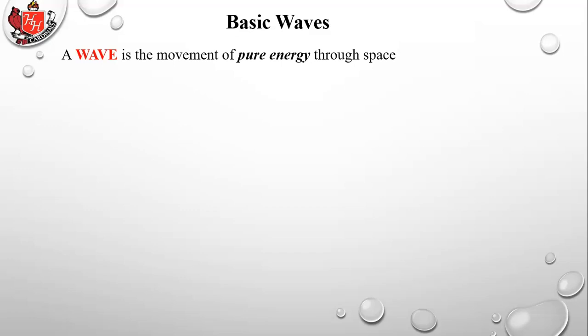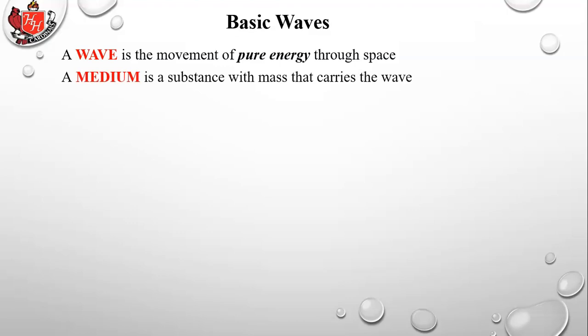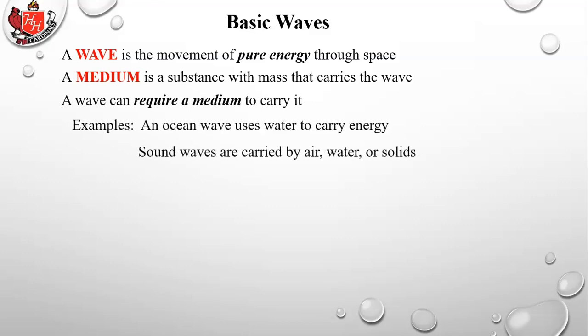So a wave is a movement of pure energy through space. A medium is a substance with mass that carries the wave. A wave can require a medium to carry it. So for example, an ocean wave uses water to carry energy. We often think when we see a wave in the ocean that it's the water that's the wave, but it's actually the energy that's making the wave move. That's really what the wave is. The water just happens to be the medium.